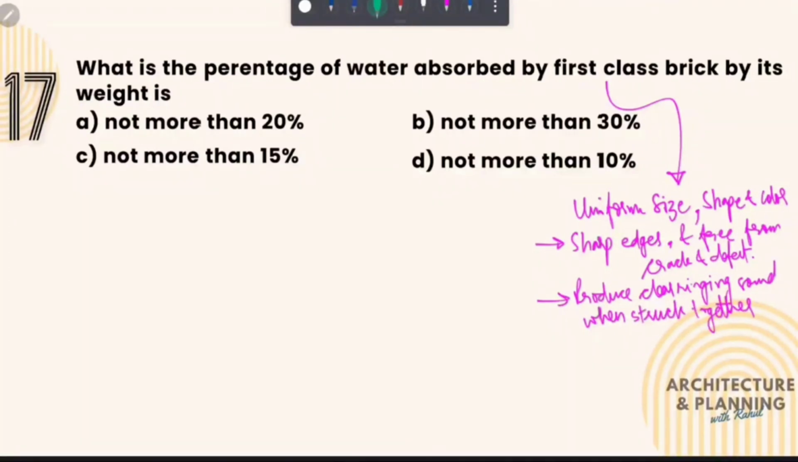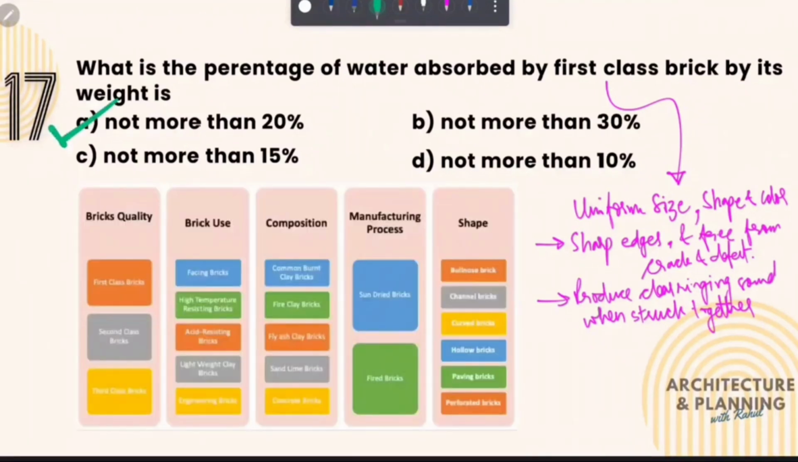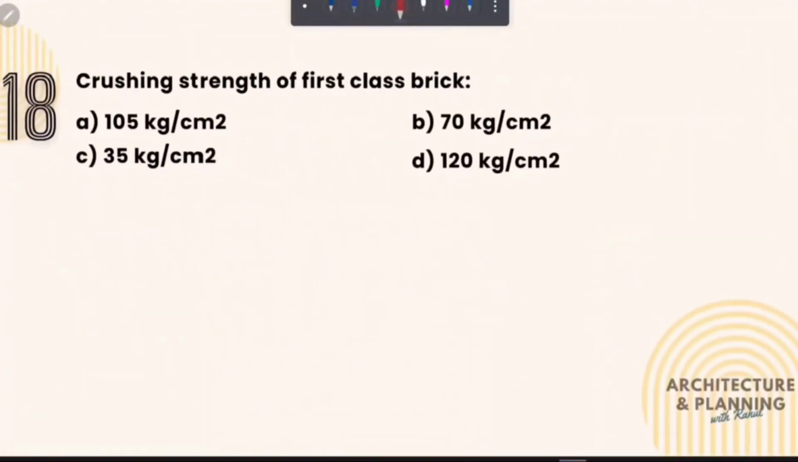So first class bricks usually absorb not more than 20% of water. So the correct answer of this question is option number A, not more than 20%. This table shows some major types of bricks, their uses, composition, their manufacturing process and the shape they usually get. So majorly there are three types of bricks: first class bricks, second class bricks and third class bricks. They all have their different purpose, but first class bricks are typically used for load bearing structures and for exposed walls. Let's move to the next question.